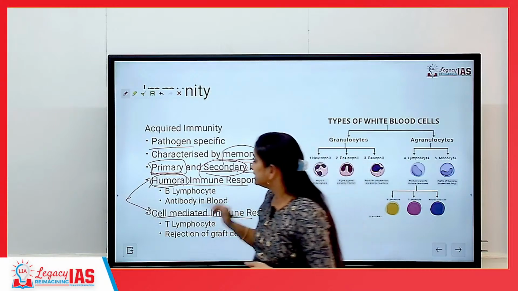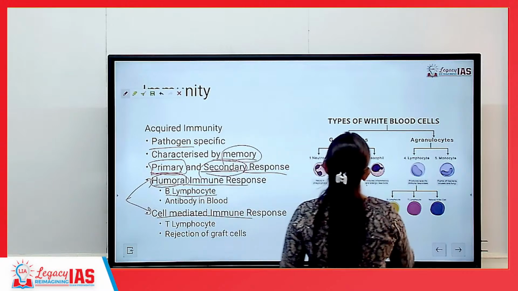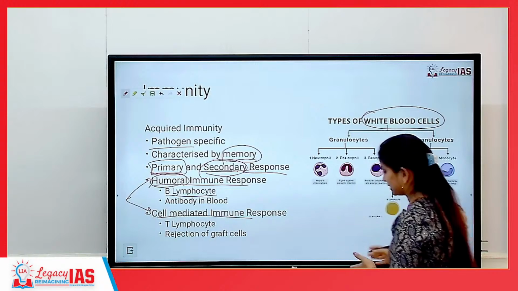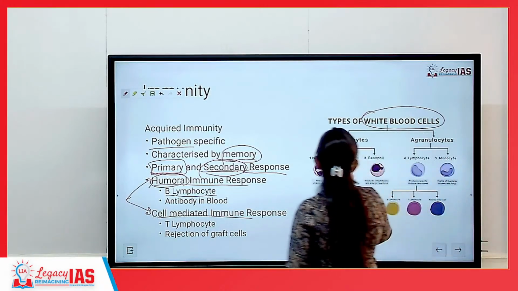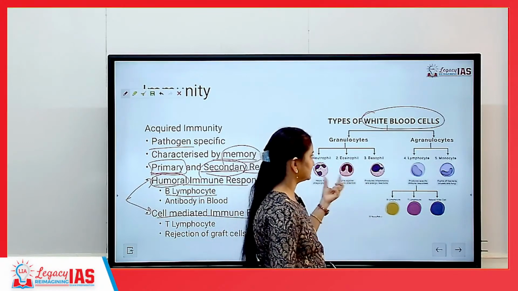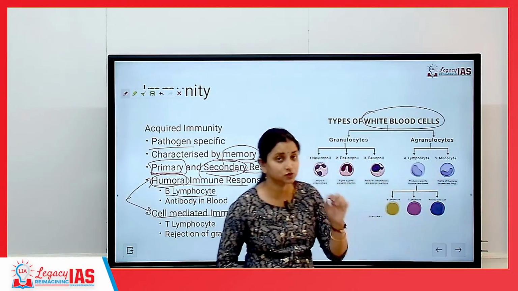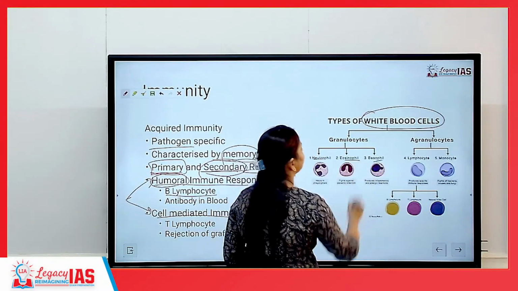Okay? Within blood we have B lymphocyte. Where is B lymphocyte coming from? We remember that blood has components called red blood cells, white blood cells, plasma and platelets. So talking about white blood cells, they can be categorized into granular cells or agranular cells. Agranular means there will be no granules present here. If it is granular, it can be neutrophil, eosinophil or basophil.